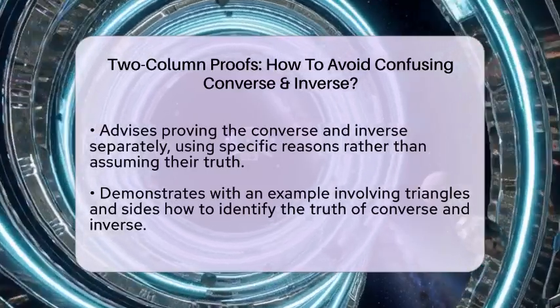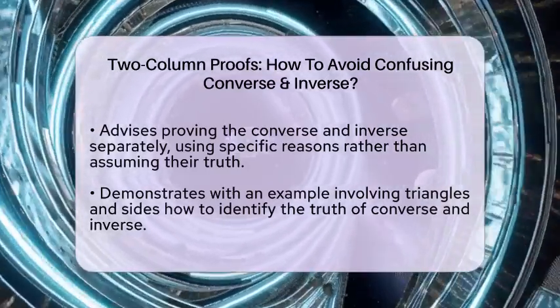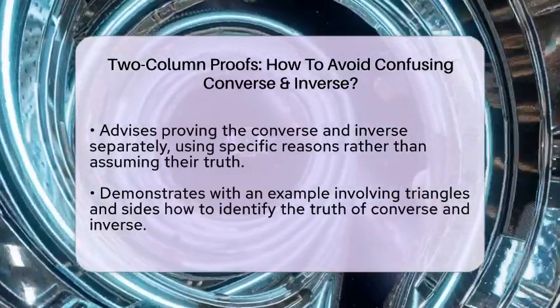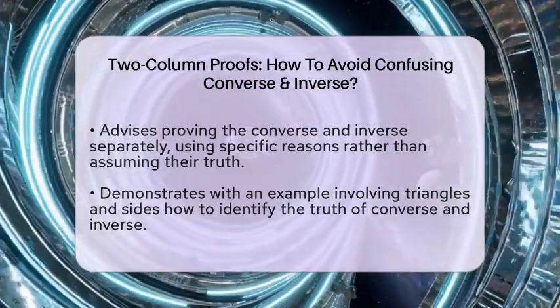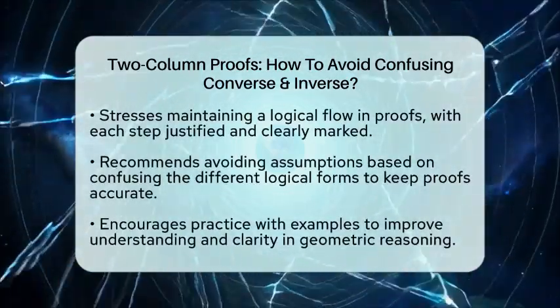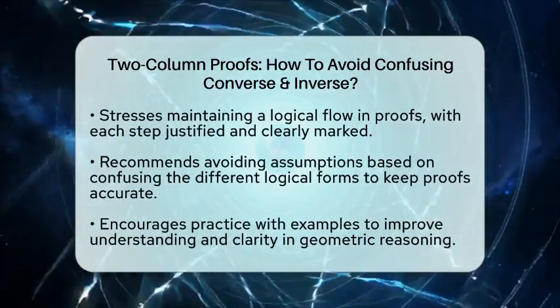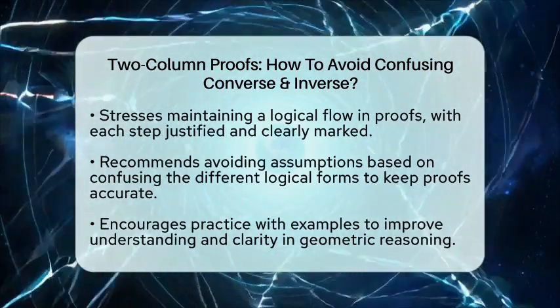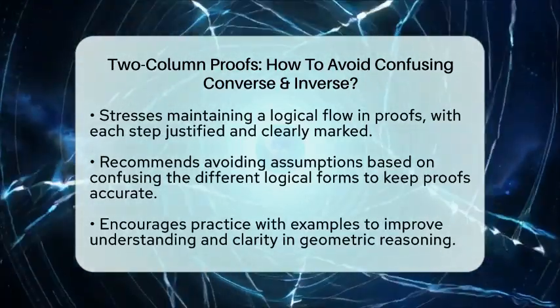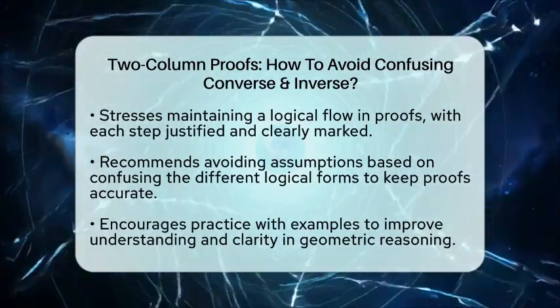Practicing with examples helps too. Take the statement, if a figure is a triangle, then it has three sides. The converse is if a figure has three sides, then it is a triangle, which is true. But if you change it to if a figure is not a triangle, then it does not have three sides, that is the inverse, and it is also true. Recognizing these differences makes your proofs clearer and more accurate.